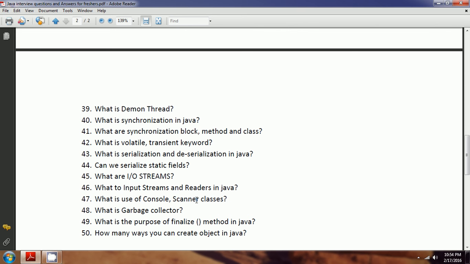So the Java garbage collector is one of the strongest features to utilize memory efficiently.